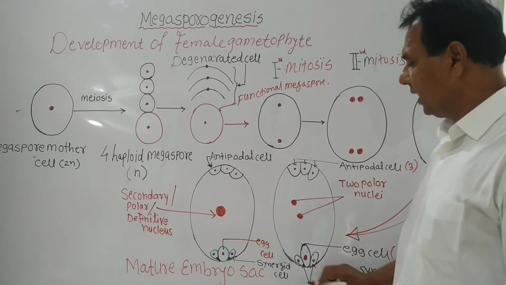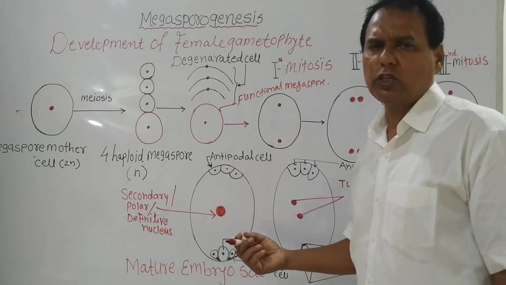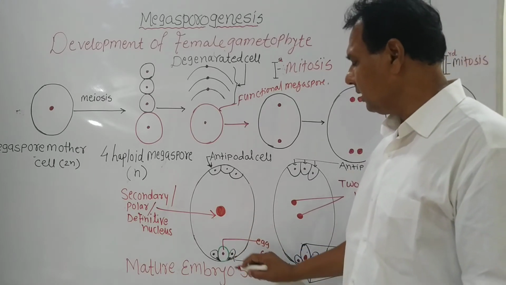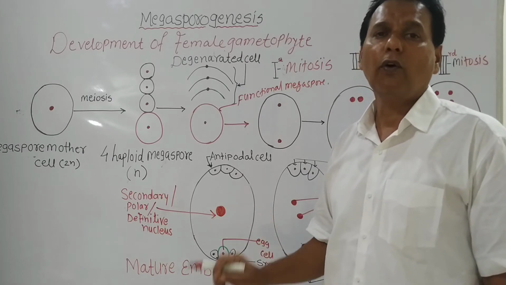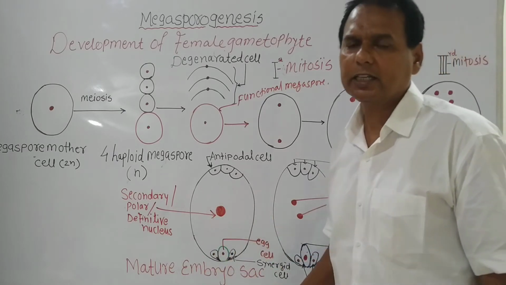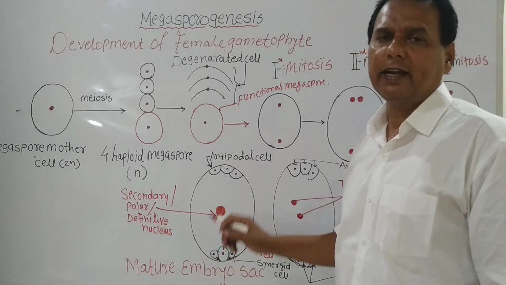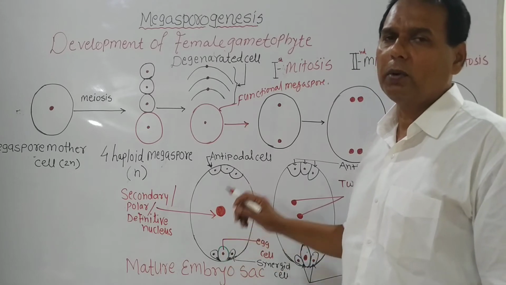Remember this. The synergid cells contain a hair-like structure that is called the filiform apparatus. What is the filiform apparatus? The synergid cell shows a hair-like structure called the filiform apparatus.